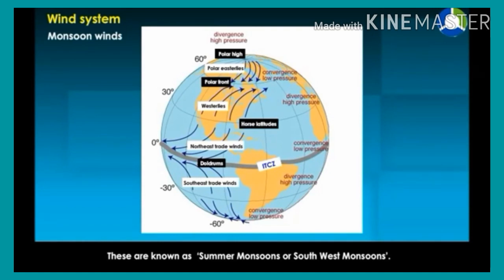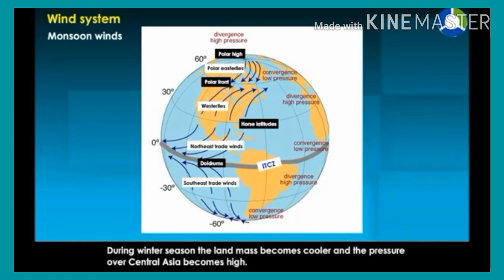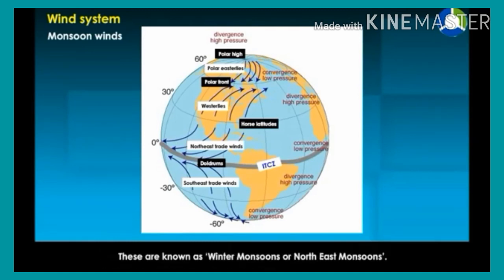During winter season, the land mass becomes cooler and the pressure over Central Asia becomes high. From this high pressure area, the winds blow towards the equatorial low pressure area in the northeast direction. These are known as winter monsoons or northeast monsoons.